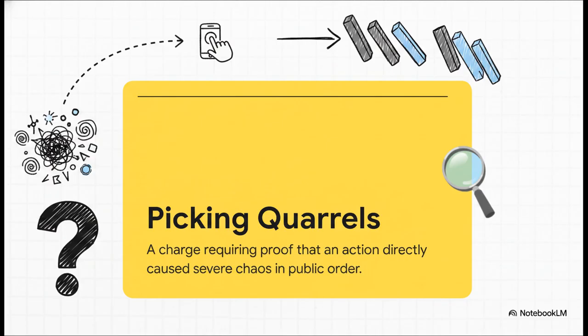But to prove a crime, you absolutely need a solid causal link between the action and the result. And the defense essentially asks a highly scientific question in response. How can a few clicks on a keyboard practically cause widespread societal chaos? They argue this charge relies on a fundamentally flawed understanding of cause and effect in a digital ecosystem.